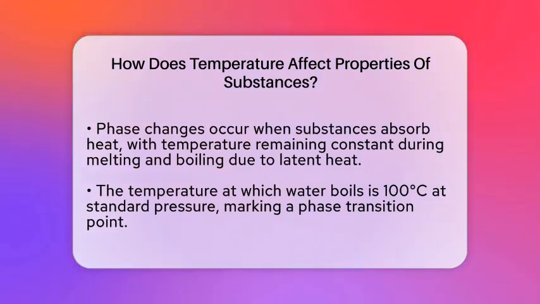Specific heat capacity is another property affected by temperature. It tells us how much energy we need to raise the temperature of a substance by 1 degree. Different materials need different amounts of heat. As temperature changes, the way particles move can change, which can alter the specific heat capacity slightly. Materials with high specific heat, like water, take longer to heat up and cool down.